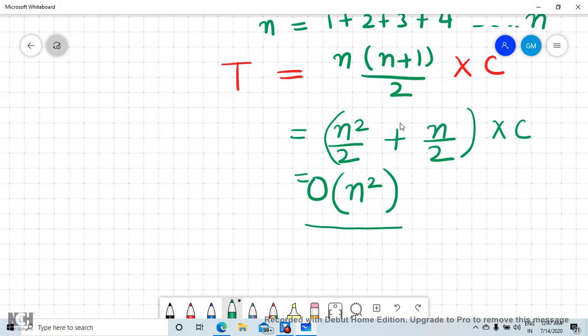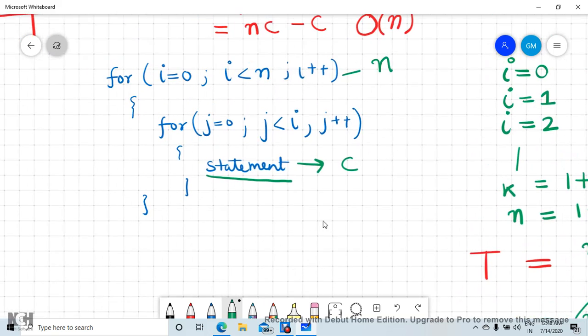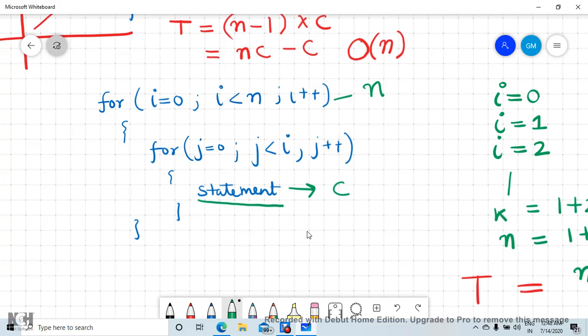We take the highest polynomial term for complexity, because when I plot this, it will be plotted of the order of n square, which will look something like a parabola. Because the n by 2 term is also there, there will be some changes in the shape, but more or less like a parabola. So this is how complexity of algorithms is calculated.